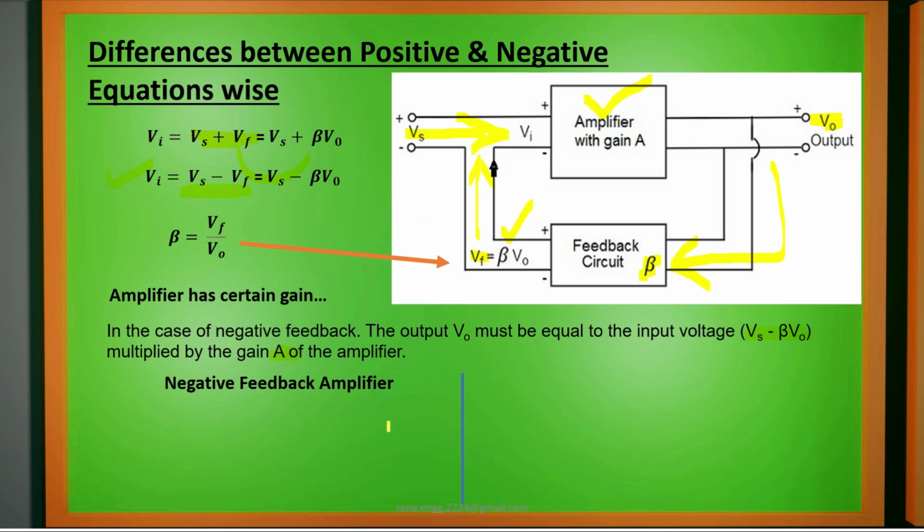So the final expression for negative feedback is V0 equal to A, that is gain, into Vs minus beta V0. Now if we want to find beta or gain, we replace the terms accordingly. If we shift Vs to LHS, we get V0 by Vs equal to A by 1 plus A beta.